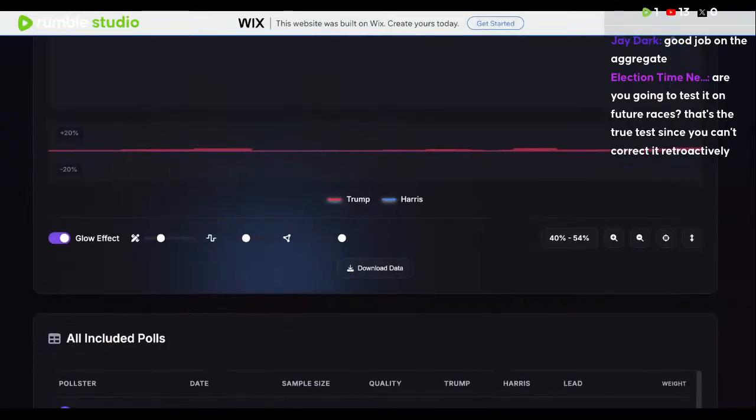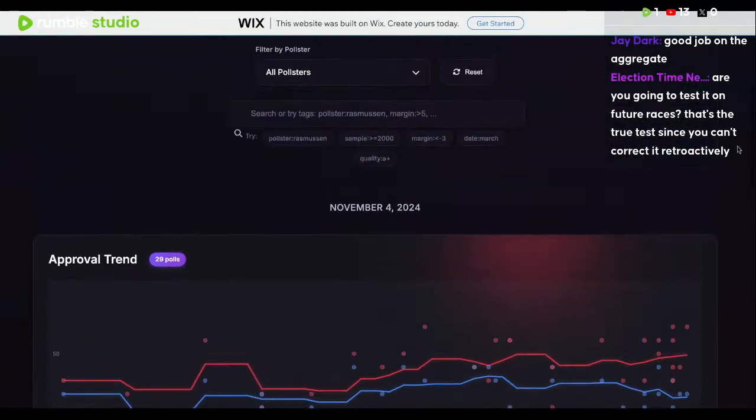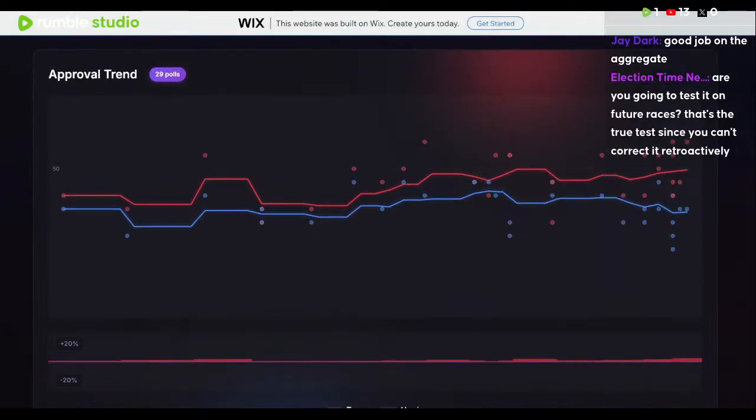Are you going to test it on future races? That's the true test since you can't correct it retroactively. Well, the problem is that we're not retrofitting it in a way where it's tailored to make it accurate. We're just getting the pollsters that we believe are honest and transparent and had a low error rate in 2024, and we aggregate it a certain way, the same way we started off with Trump's favorable rating and his approval rating.